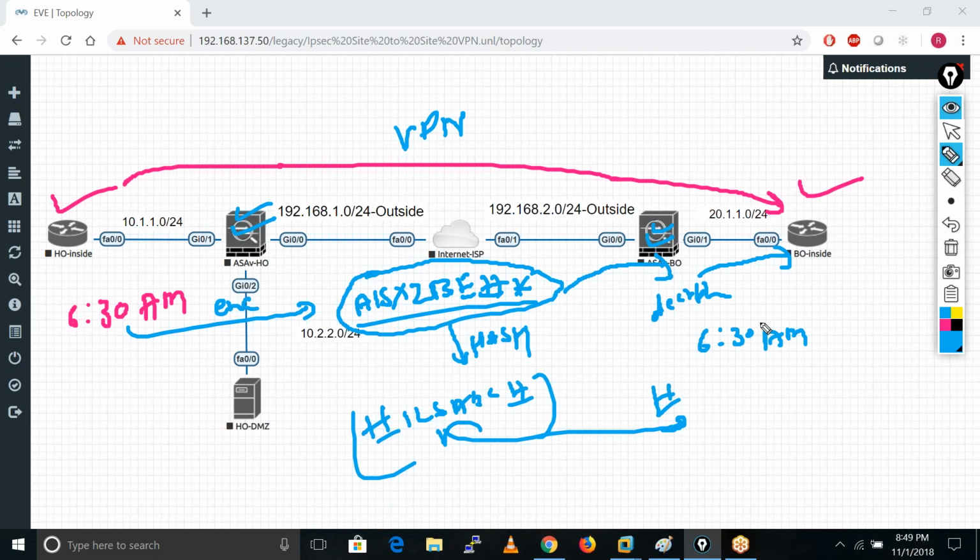So now you are okay with encryption and hashing? What is encryption, what is hashing? If you have any doubt on that, please ask me right away. Otherwise I'll just move forward.